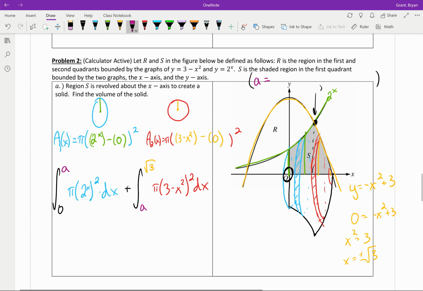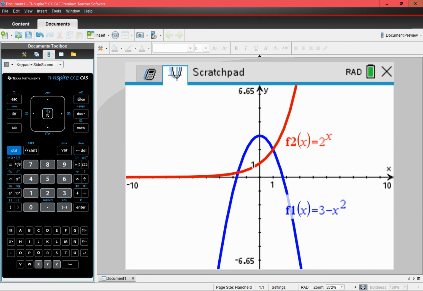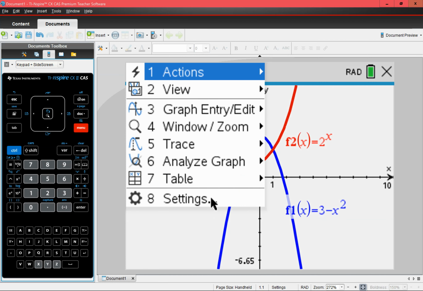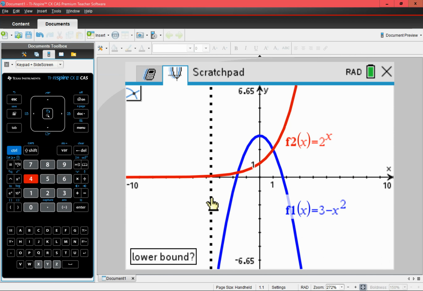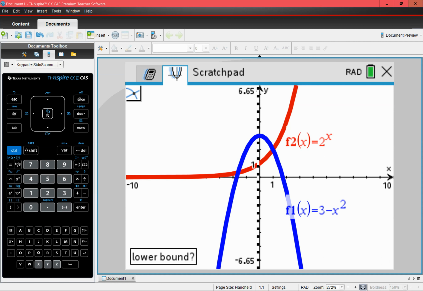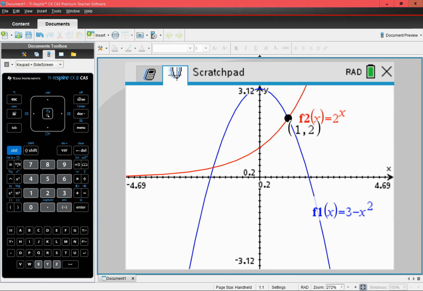We need to graph these functions, which I won't say I've cheated here, I've just prepared here. I've already graphed both of them, and I'm going to go ahead and find their intersection point. So menu, analyze graph, intersection, and it looks like I'm going to go somewhere in the middle here. Yeah, and then, nope, you stop that. Oh, that's a nice intersection point, 1, 2.